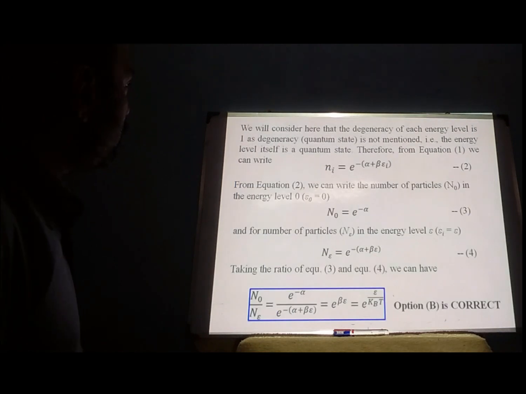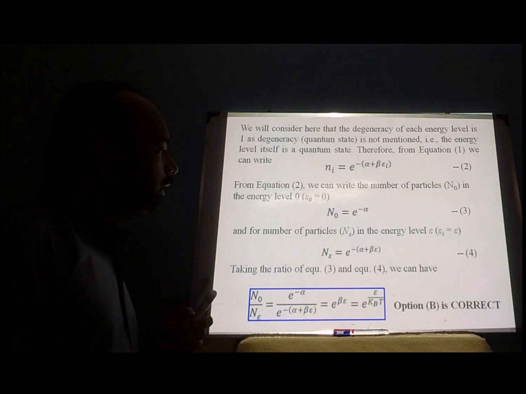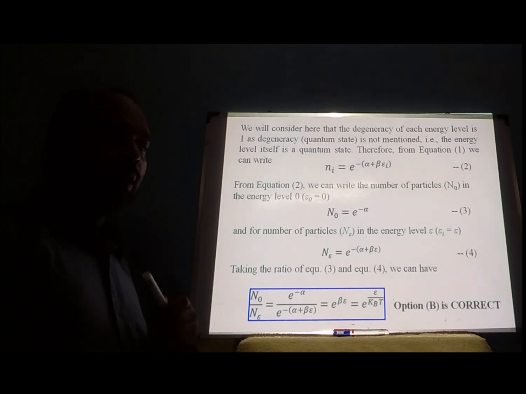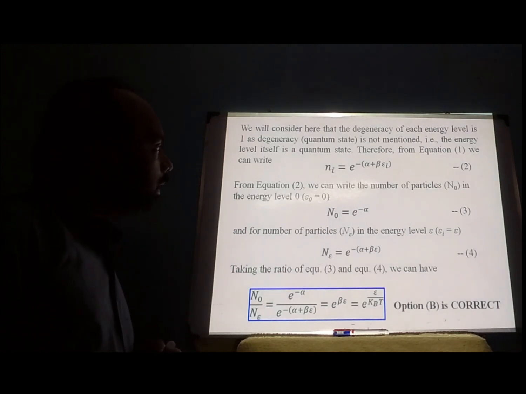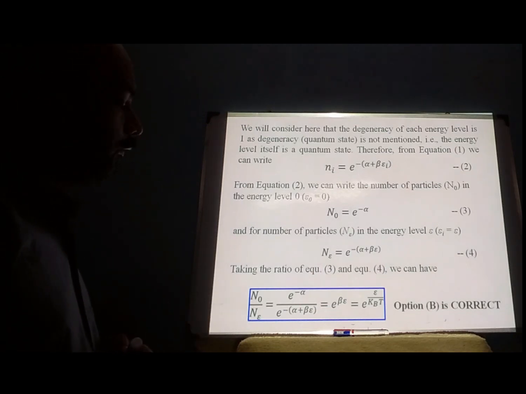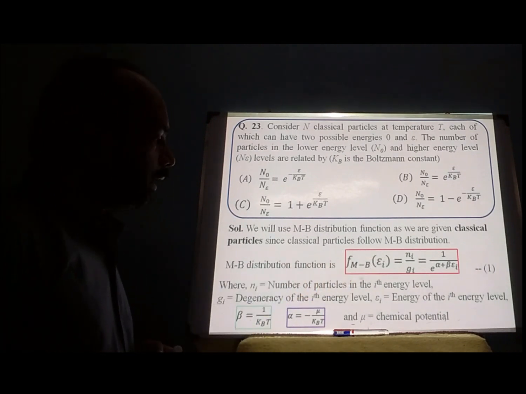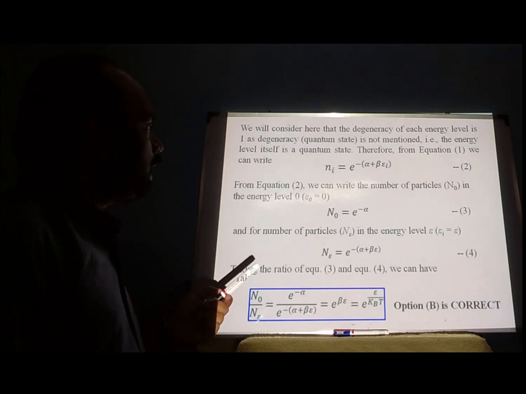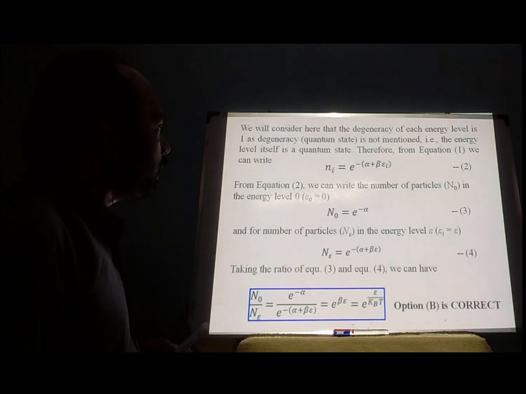Now, since no degeneracy is given in this problem, we will consider that degeneracy of each level is 1. That means each energy level itself is a non-degenerate state. Therefore, from 1 we can write Ni is equal to Gi by e to the power alpha plus beta epsilon_i. Gi is 1, therefore we can write simply e to the power minus (alpha plus beta epsilon_i).